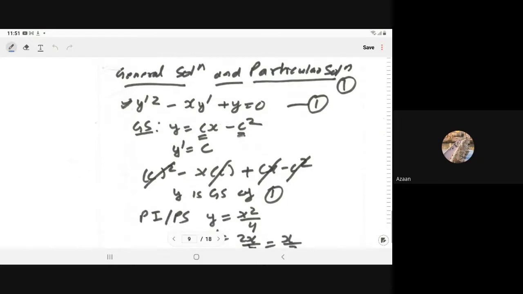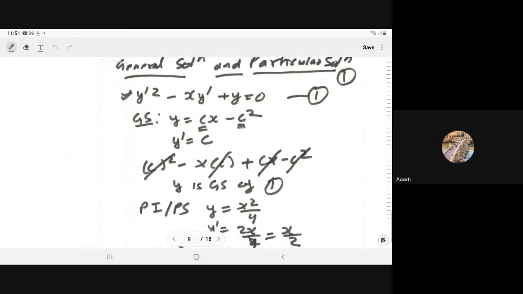Yes, here the general solution is y equal to cx minus c square, and we chose the particular solution y equal to x square by 4. So will the particular solution satisfy the general solution? No, because it is not necessary.